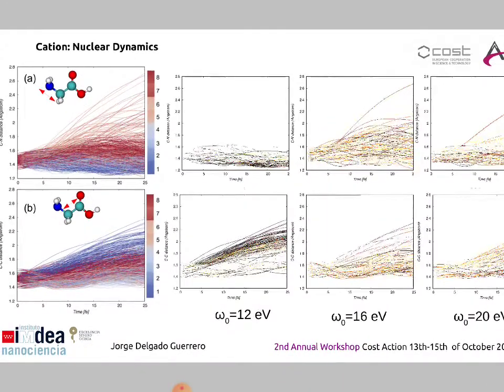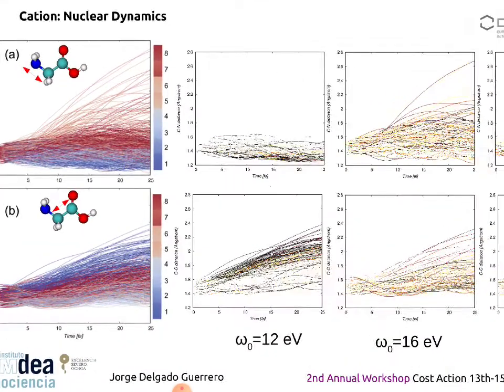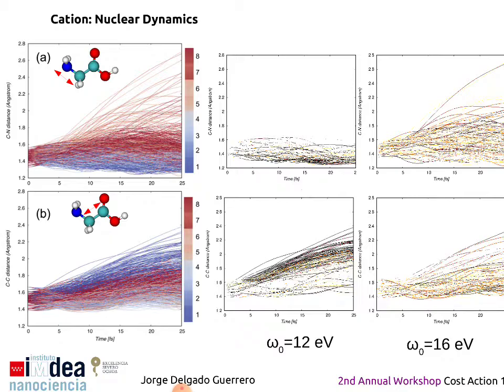dynamics of the cation, what we observe in these pictures is the time evolution of the CN bond and the CC bond for all the cationic trajectories, without accounting for the action of the pulse. Considering that the color bar indicates the initial cationic state in which the trajectory starts the propagation, we can conclude that CN elongation and fragmentation can be associated with initially high cationic states, and CC elongation and fragmentation is associated with initially low cationic states.